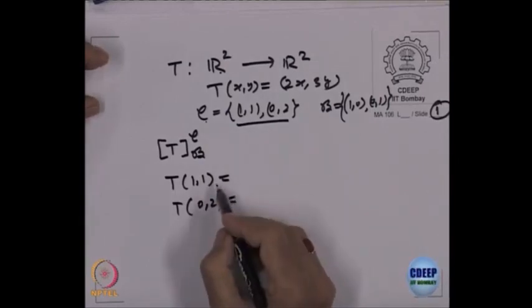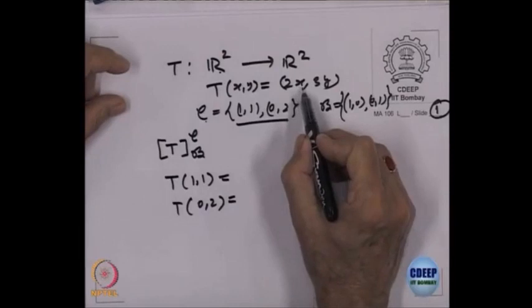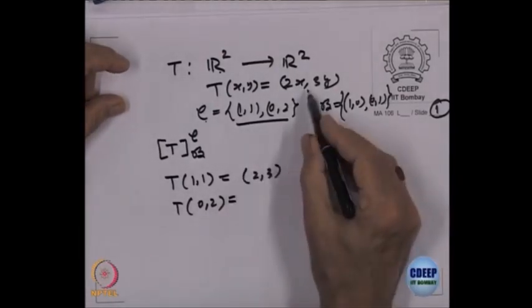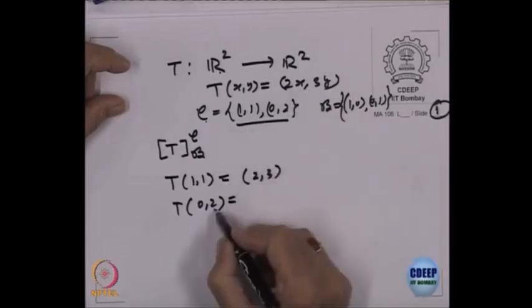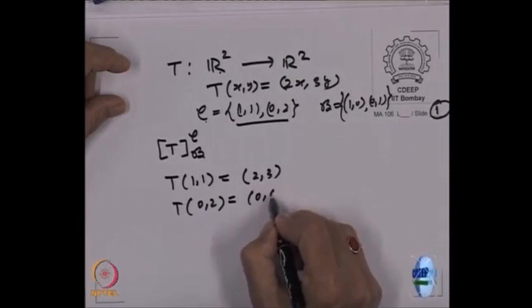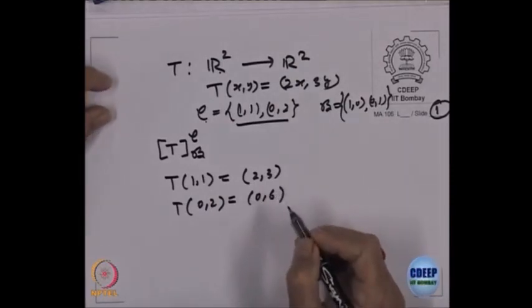So, what is T of (1, 1) here? (1, 1) gives me (2, 3), and T of (0, 2), so this is 0, this is 2, that gives you (0, 6), right.